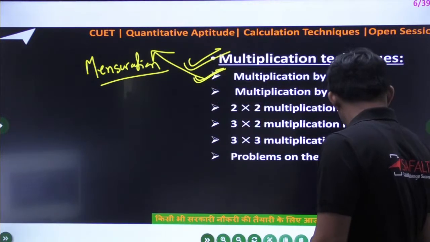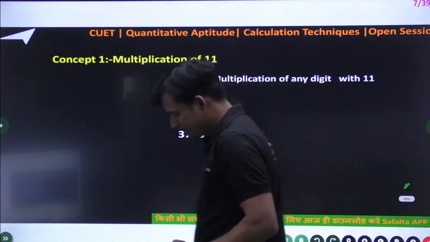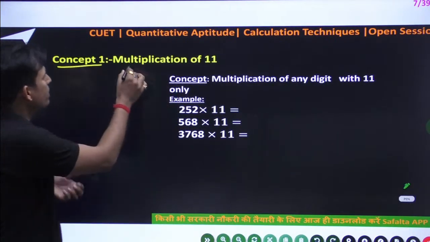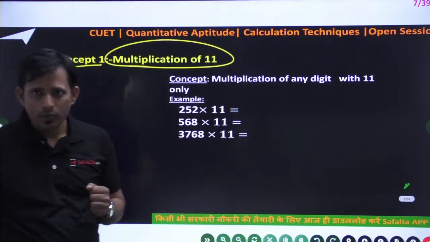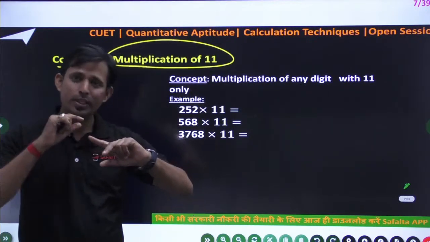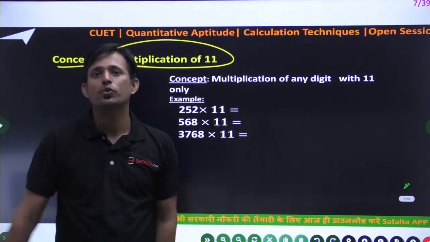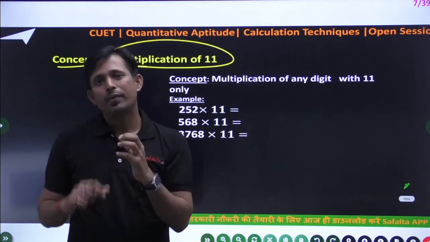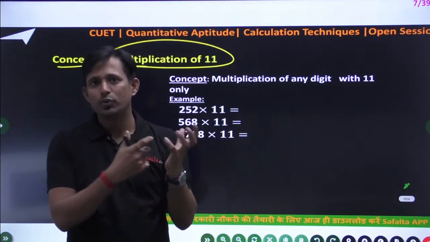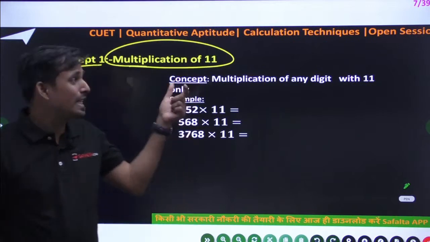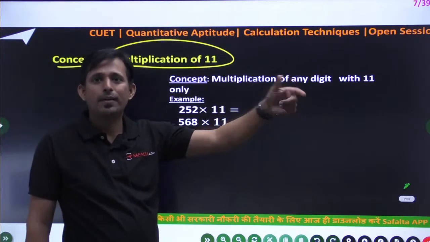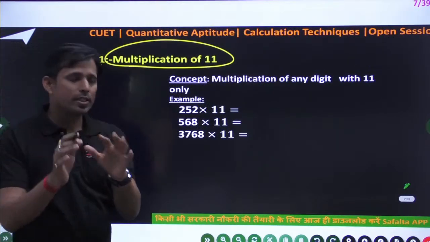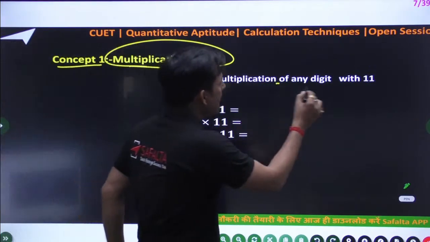Now, the first concept is, concept 1 is multiplication of 11. Definitely we'll use it in mensuration as well as in your simplification. In mensuration, 2D means the area part and 3D means the volume part. Okay, 3-dimensional and 2-dimensional. So we'll use this in that particular chapter, and that will help in solving the question.